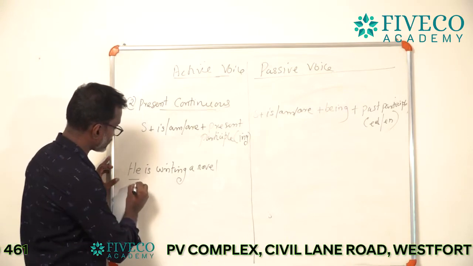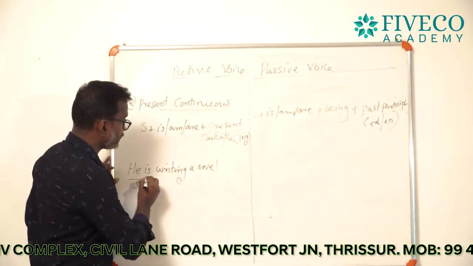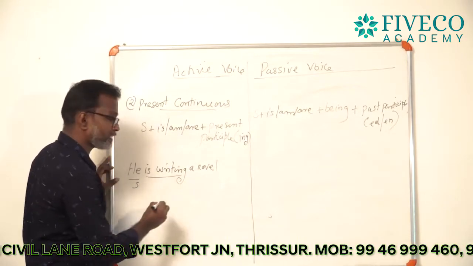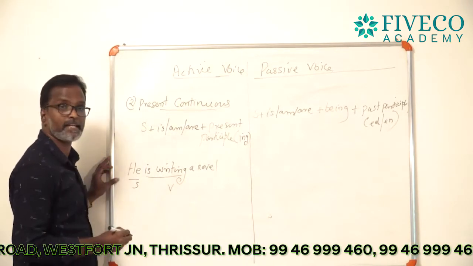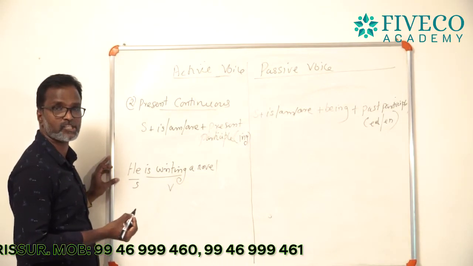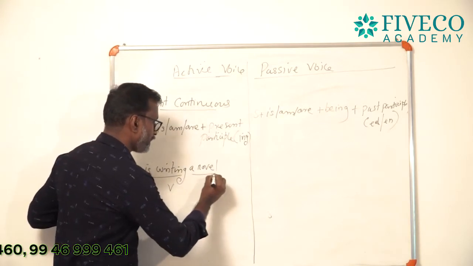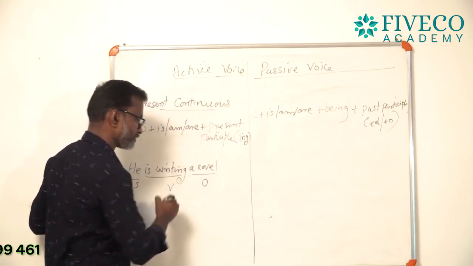Okay, he is writing a novel, a simple sentence. Here he is the subject, no doubt. And is writing, that is the verb, auxiliary verb with the main verb. Is is the auxiliary verb, writing the main verb. And a novel, that is the object.